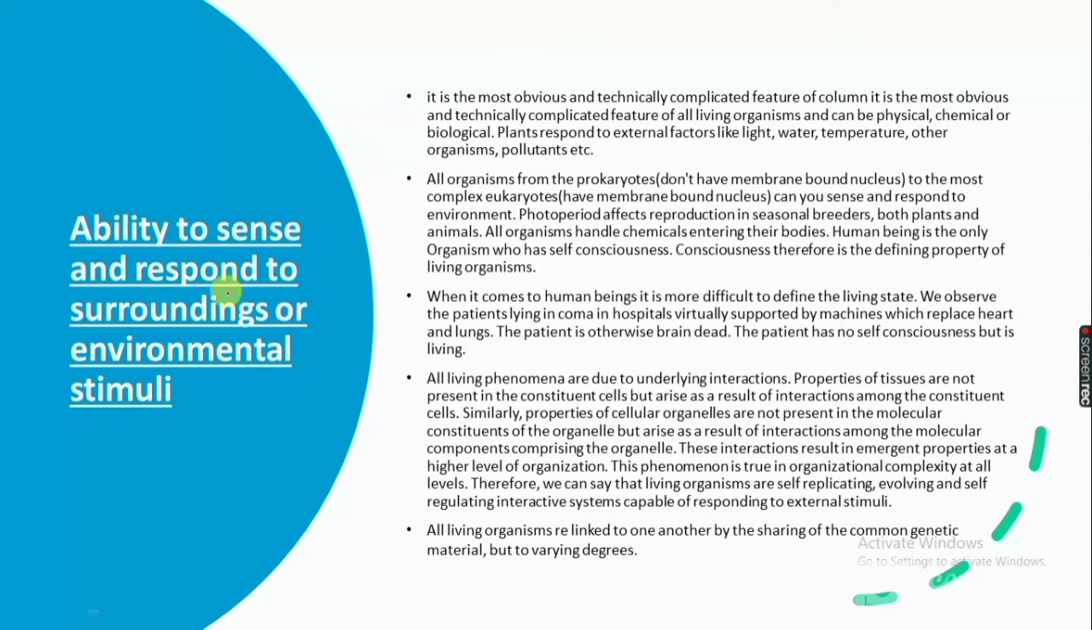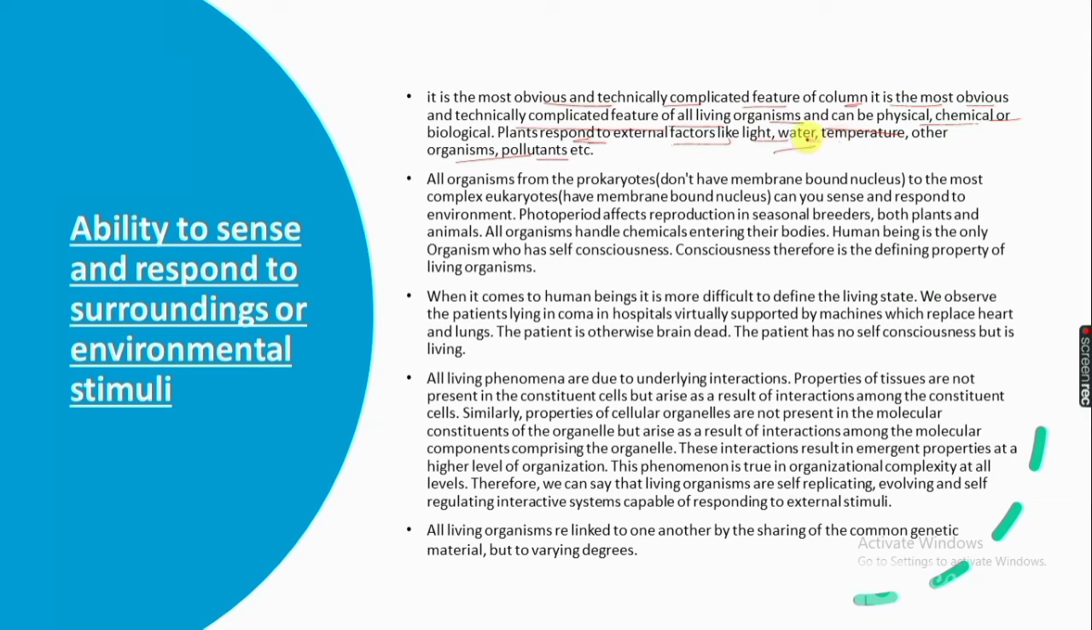Ability to sense and respond to surroundings or environmental stimuli is the most obvious and technically complicated feature. It is a feature of all living organisms. It can be physical, chemical, or biological. Plants respond to external stimuli like light, water, temperature, and other organisms or pollutants, etc.